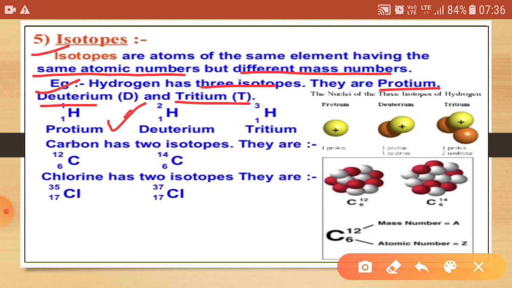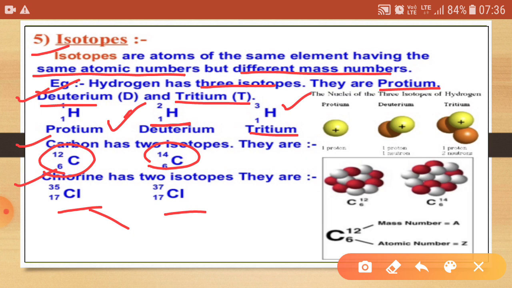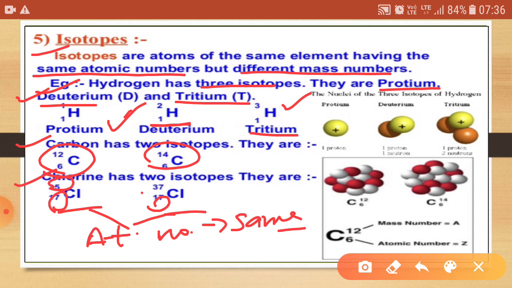In deuterium, the mass number is 2, and in tritium the mass number is 3. Similarly, carbon also has 2 isotopes like these, and chlorine also has 2 isotopes like this. Basically, only the atomic number is the same but the mass number is different, meaning 17 is the atomic number and 35 and 37 are the mass numbers.